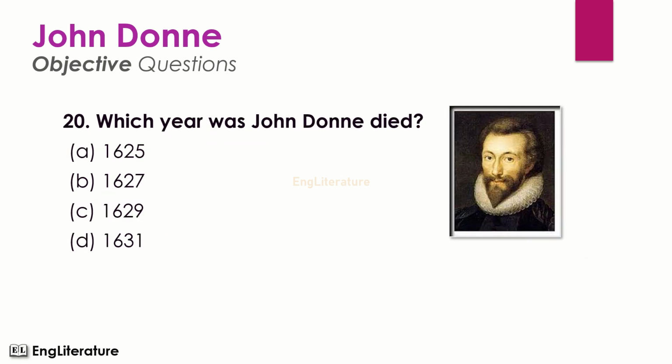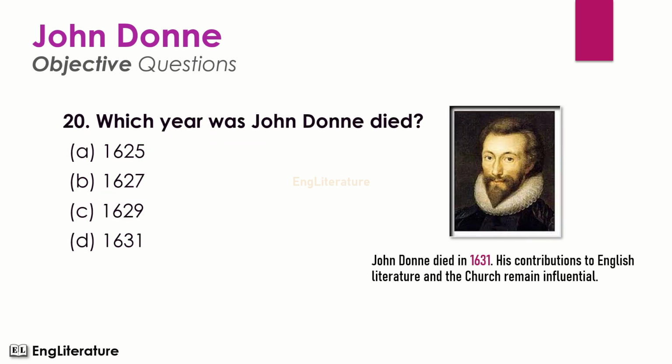In which year did John Donne die? John Donne died in 1631. His contributions to English literature and the church remain influential. Here the right option is number D. John Donne died in the year 1631.